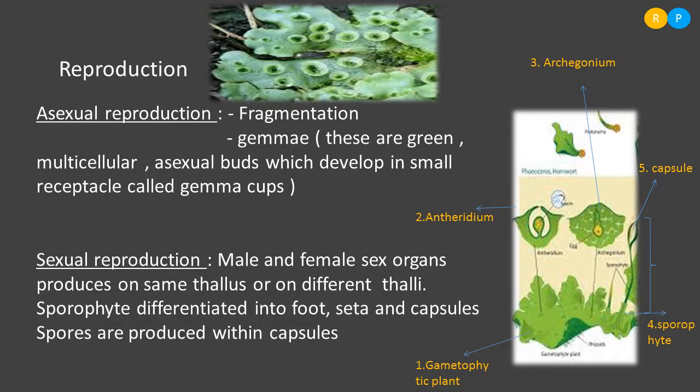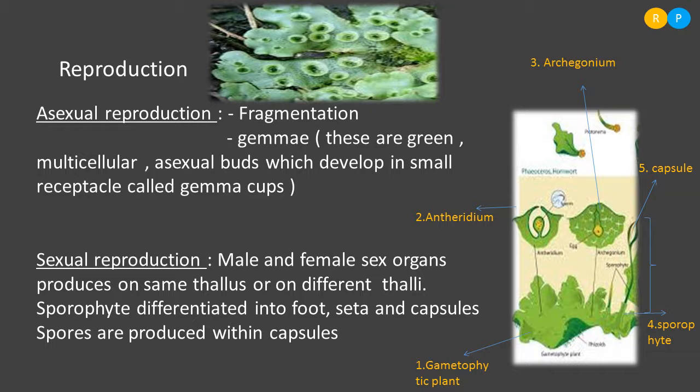Understood, right? So in the next step, they will undergo fusion. After their fusion, the zygote develops into a sporophytic plant. This you can also notice in the diagram, where I have shown you the sporophytic plant. On the same thallus, on the gametophytic plant itself, you can notice the formation of the sporophytic plant.